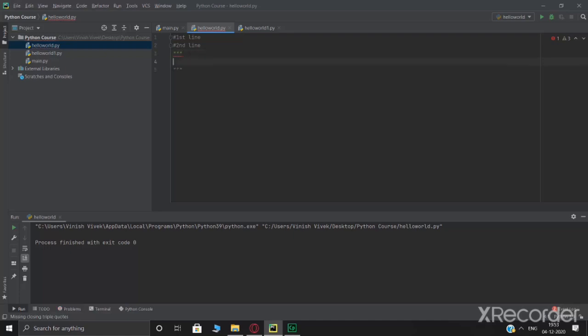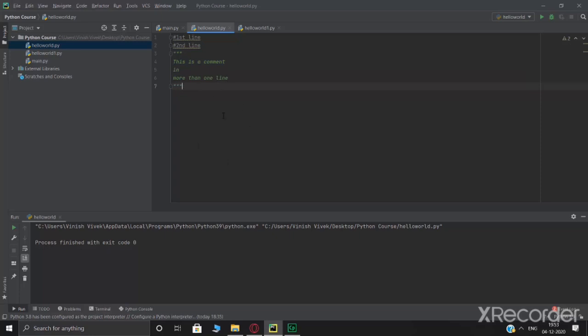So when you write this and then you write like this, this is also a comment. However, this is actually a string, but because there is no variable, so there is nothing holding this as a value, Python ignores it. Okay, so let me run this.